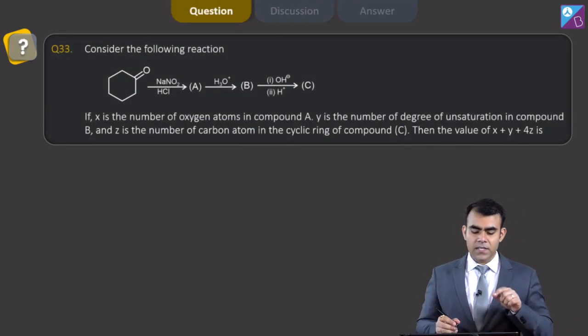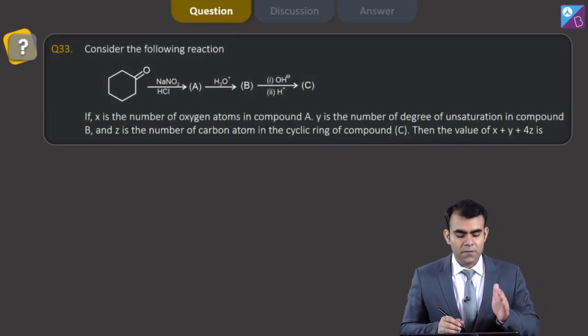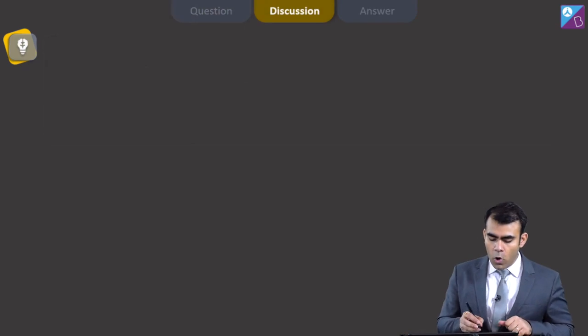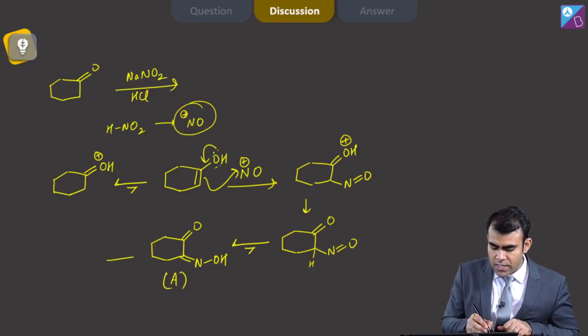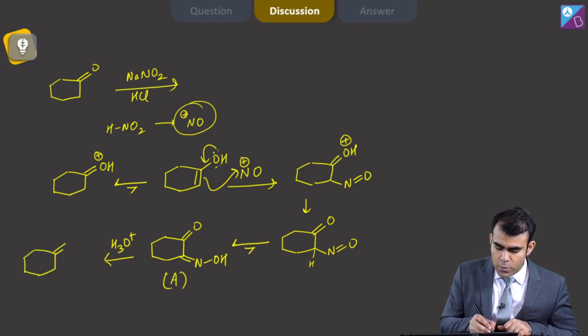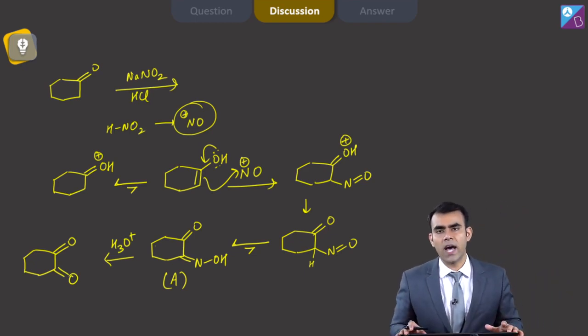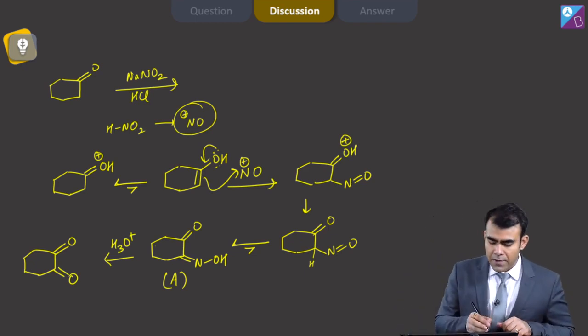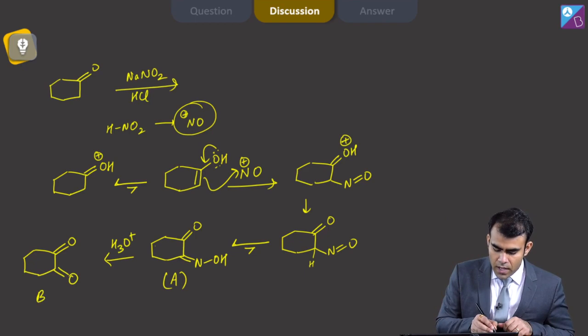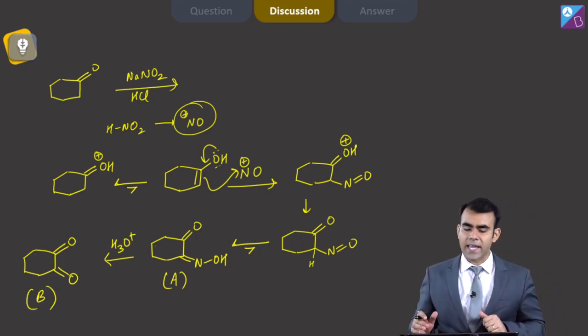Now after that it shows that we do the hydrolysis. Oxime on hydrolysis forms a carbonyl group. So basically when A undergoes hydrolysis in acidic medium, we get a diketone, that is alpha diketone.